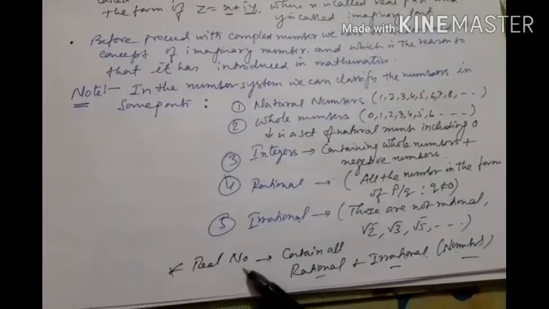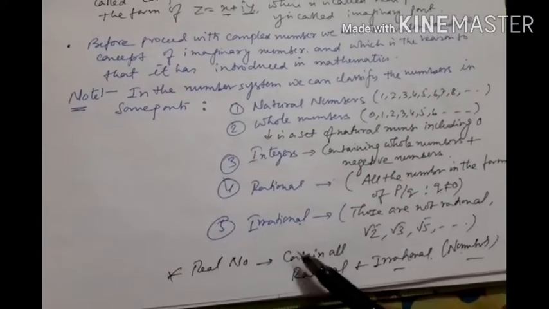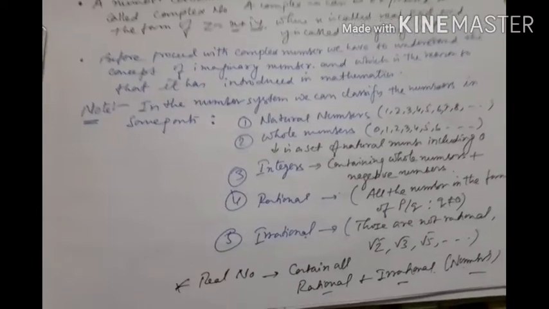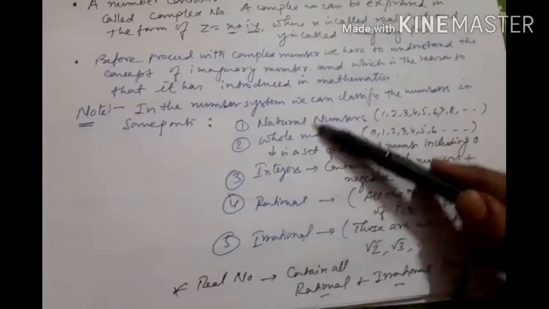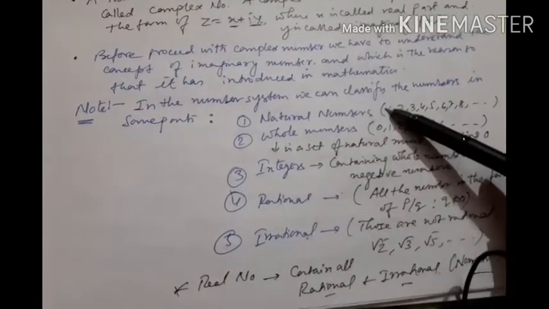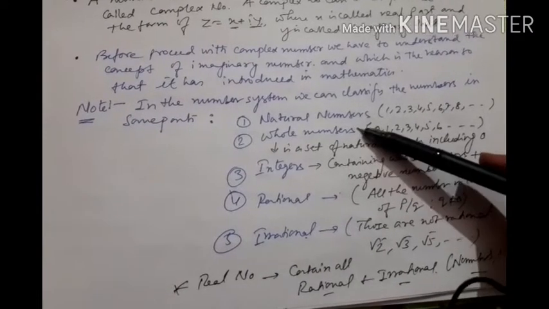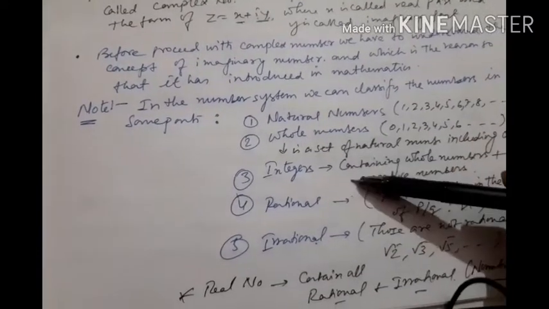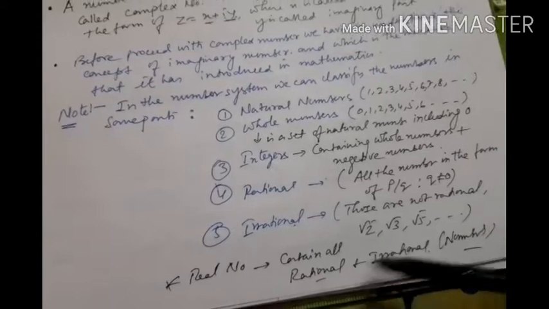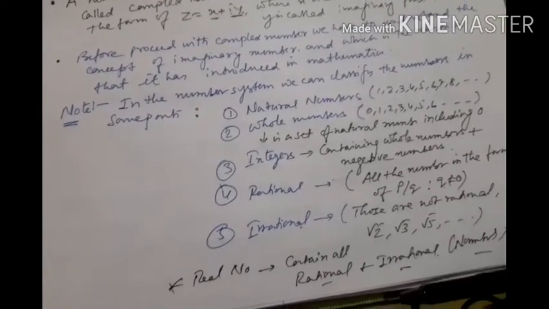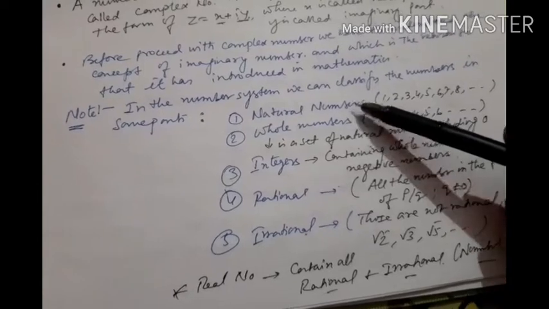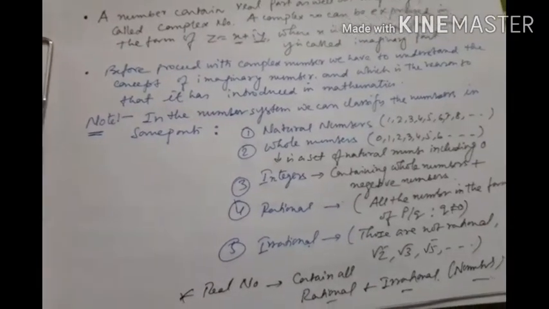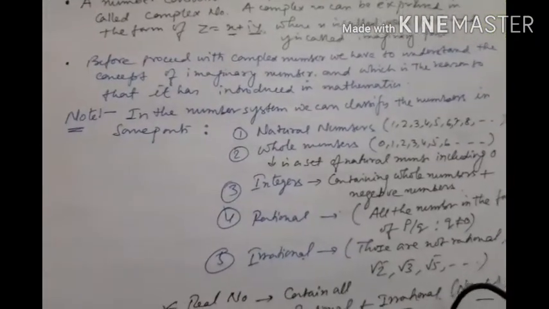And now the most important thing is the real number. A real number contains rational numbers and irrational numbers. That means real numbers contain all these numbers. Natural numbers can be expressed in the form of p by q, whole numbers also, integers also. That means rational numbers contain all these numbers. Since real numbers contain all rational and irrational numbers, in this sense we can say real numbers contain all the numbers including 5 types: natural, whole, integers, rational and irrational. That means in the number system all numbers are real numbers.